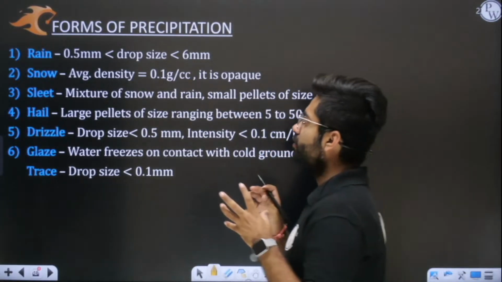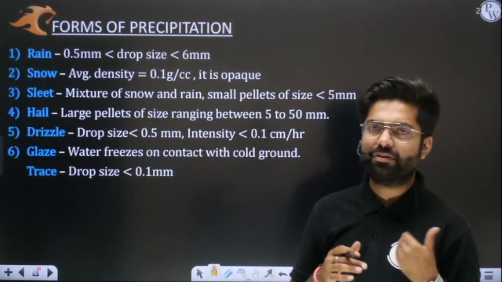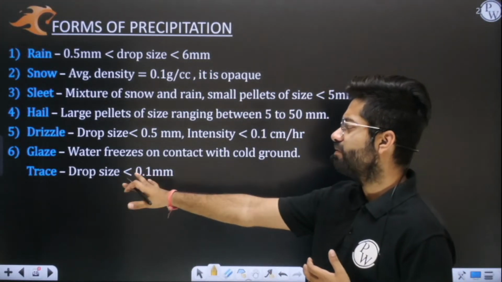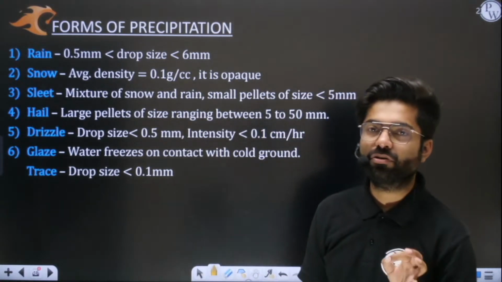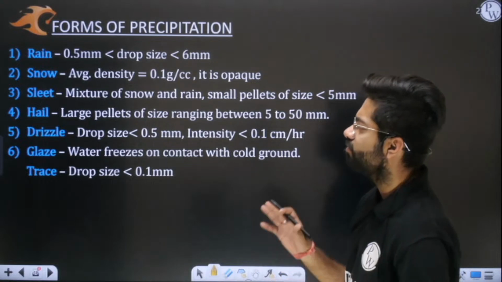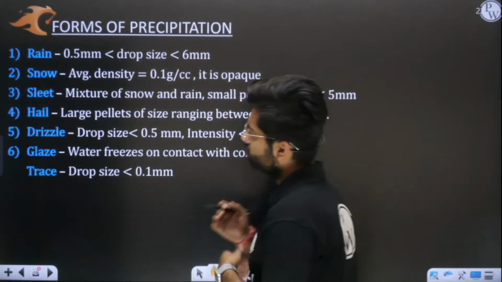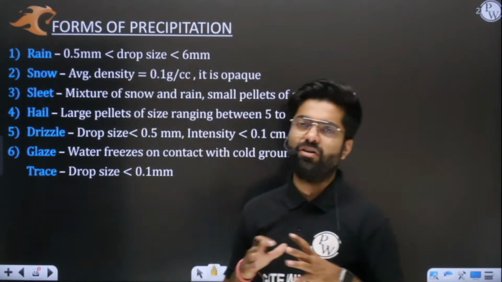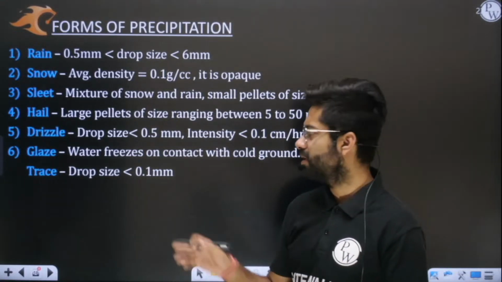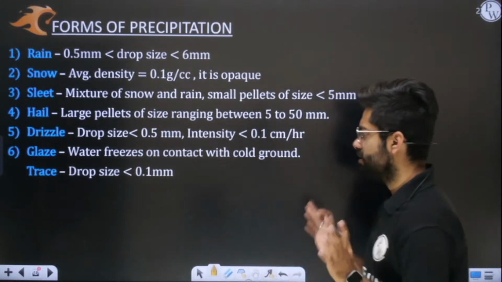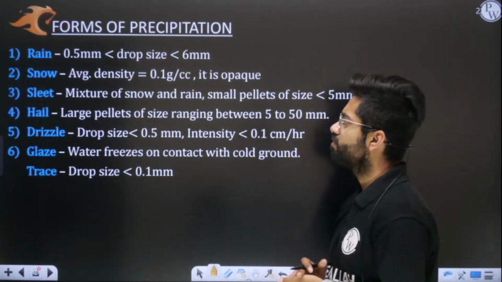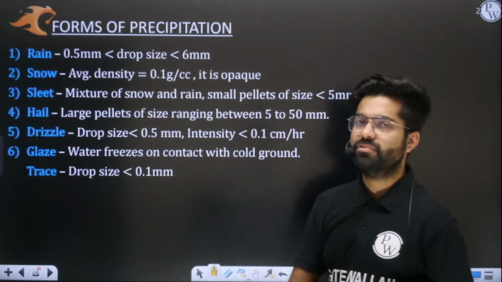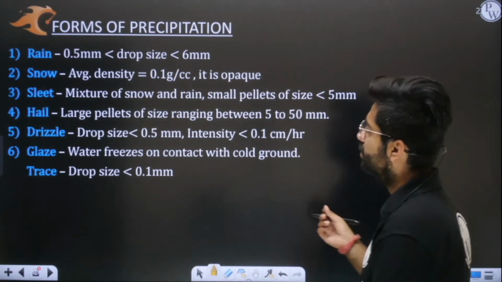Okay, now four forms of precipitation are very common, but in total we have 6 forms of precipitation, which are basically given in your standard books. But we are more interested in the 4 because questions have already been framed in any kind of examination only from those 4. Like glaze has never been asked. Sleet, you will see that it is also not asked. Basically rain, snow, hail and drizzle, some questions have been framed from these areas.